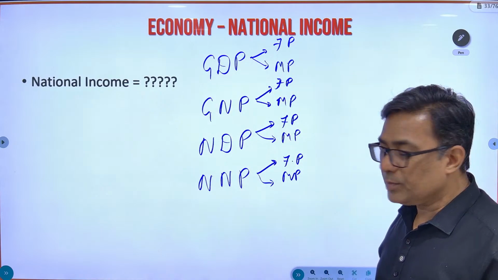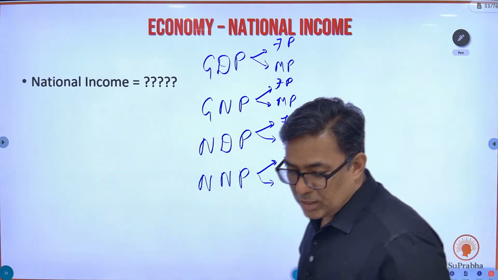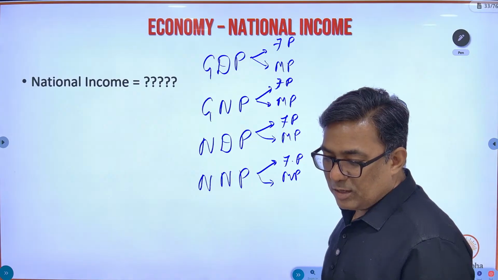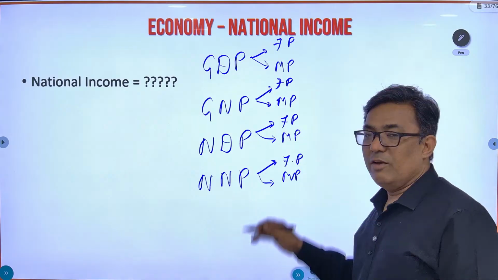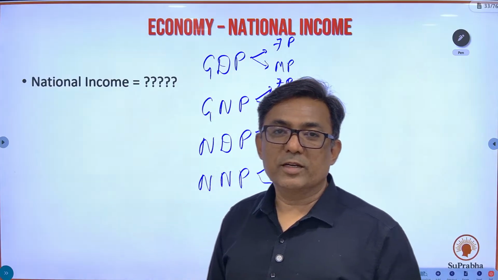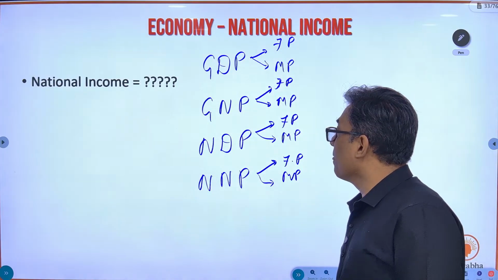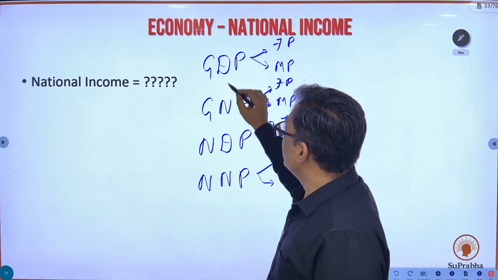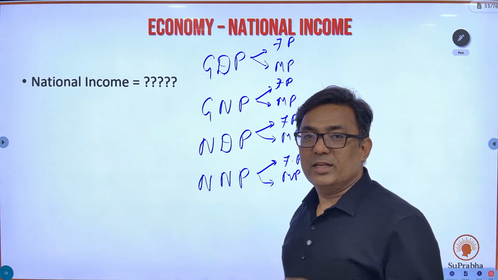Okay, I am getting random answers. On Google Meet also I am getting, so it means everybody is giving a different answer. So let me come to the correct answer. See, between domestic and national, let's understand rather than mugging it up.